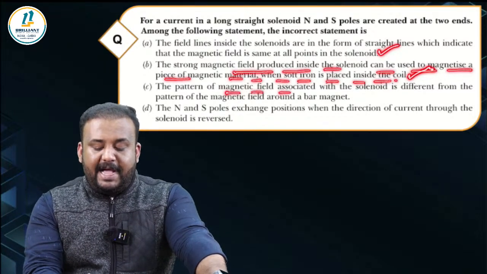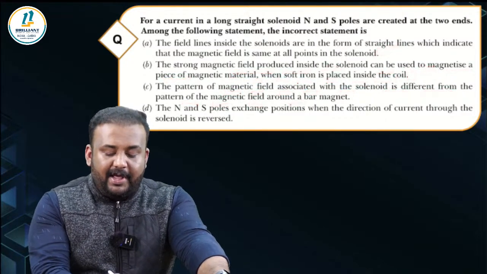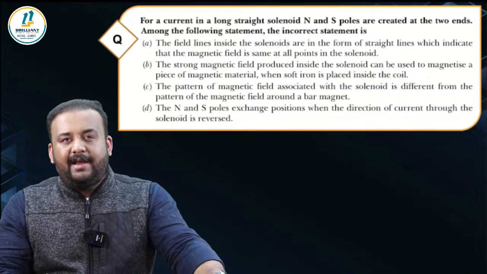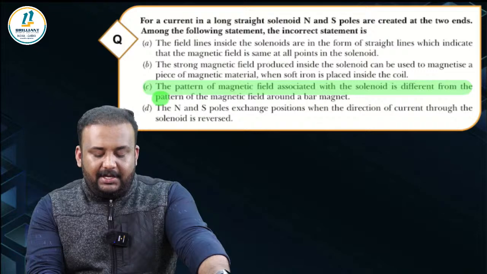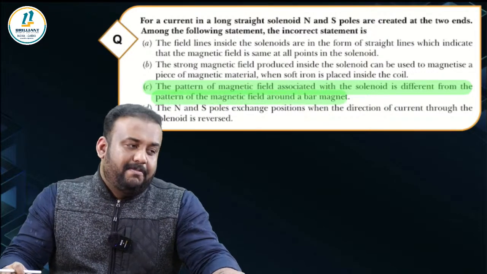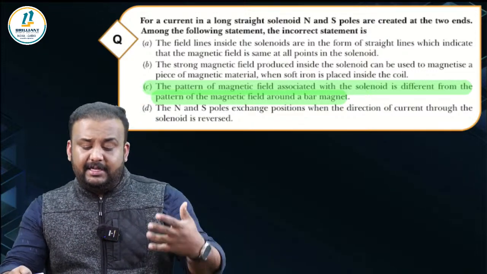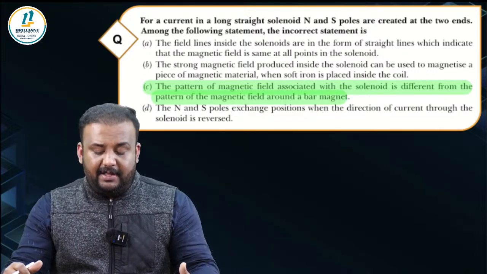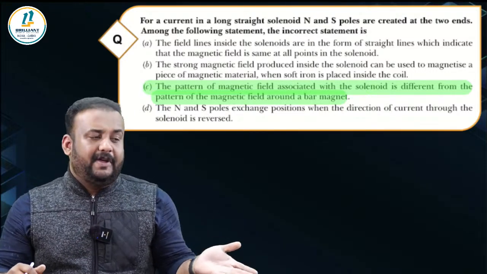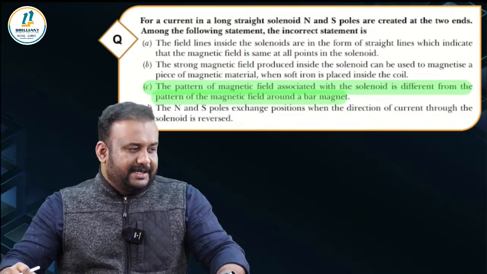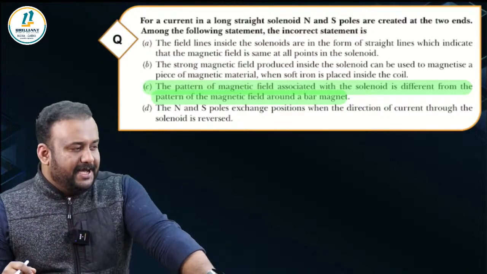Then the third statement, the pattern of magnetic field associated with a solenoid is different from the pattern of magnetic field around a bar magnet. No, they are exactly the same, isn't it? A current carrying solenoid's magnetic field is very much identical to that of a bar magnet. So that statement is not true. Let's read option D as well. The north and south poles exchange positions when the direction of current through the solenoid is reversed. That's true. We know that when the direction of the current is reversed, the direction of the magnetic field also changes. So that is also a correct statement. So the only incorrect statement about the solenoid is option C.